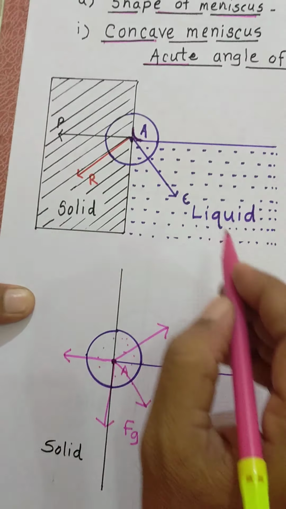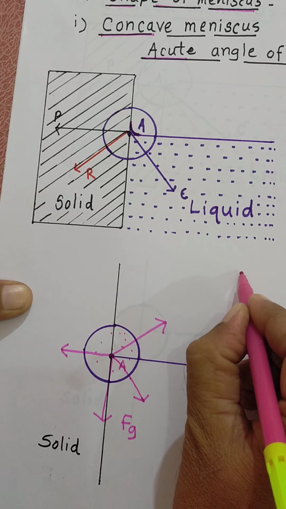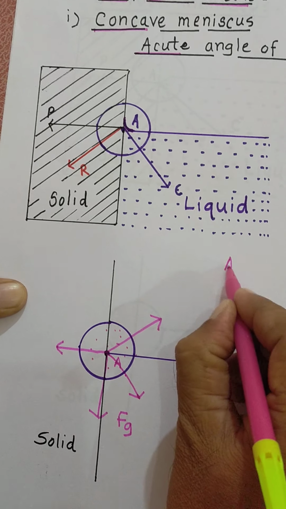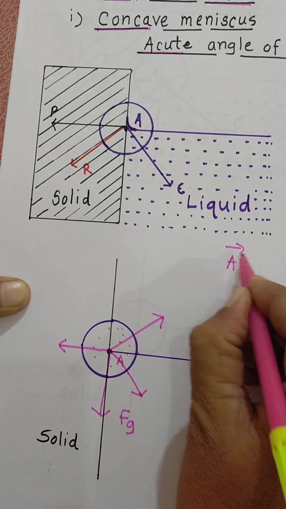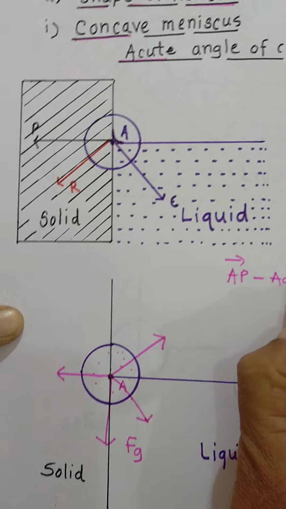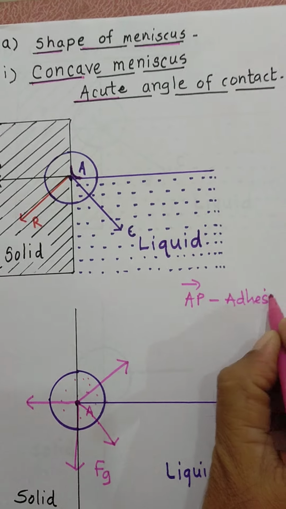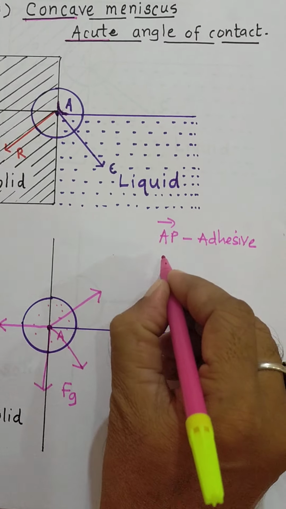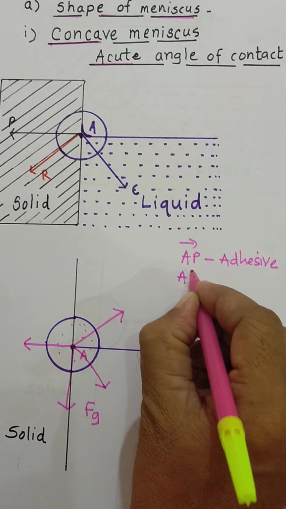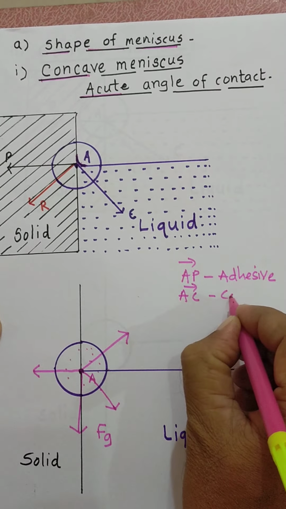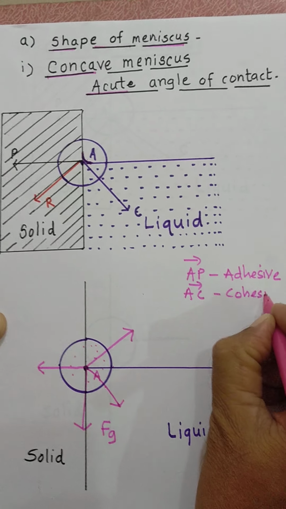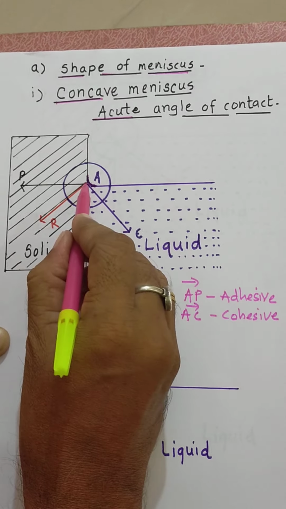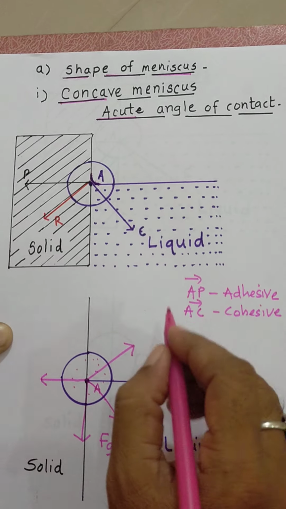Now in this figure, the adhesive force is represented by AP bar, and the cohesive force is represented by AC bar. This is the cohesive force by liquid molecules.